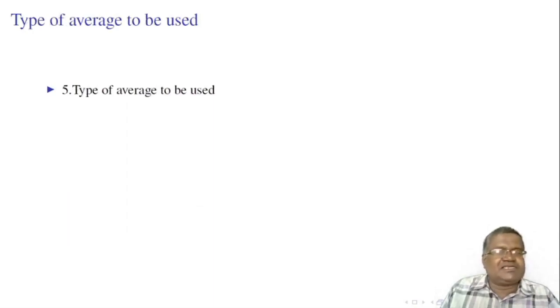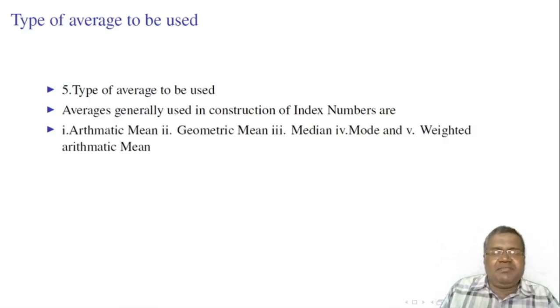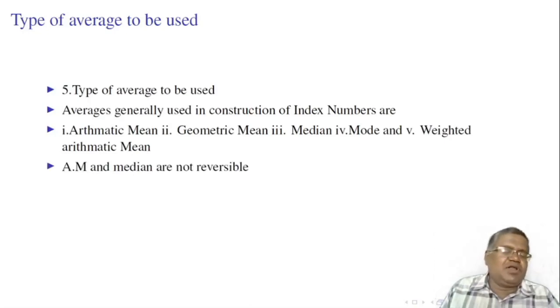Next problem in construction of index numbers is the type of average to be used. Index numbers are specialized averages. Therefore, careful selection of the average to be used in their construction is very important. Averages generally used in construction of index numbers are arithmetic mean, geometric mean, median, mode and weighted arithmetic mean. Arithmetic mean and median are not reversible, so there are some limitations.